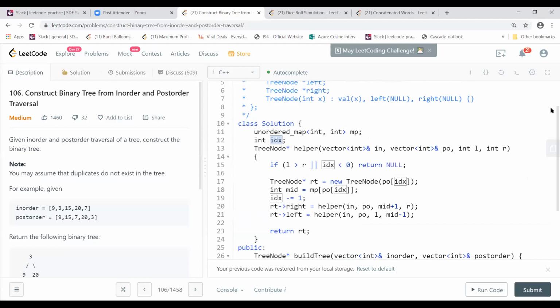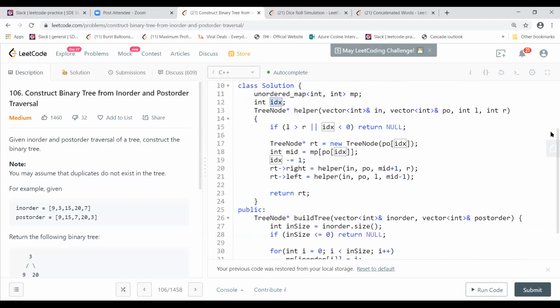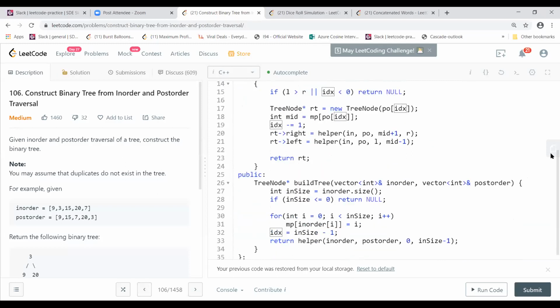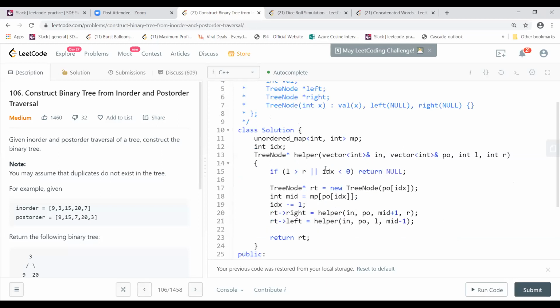And this is one idx. Actually, I'm using it for traversing the post order. Initially I'm setting it to the last index. Then I come into this helper function and create a tree node with the post order at that index value, which is the last one first, which in this case is 3.